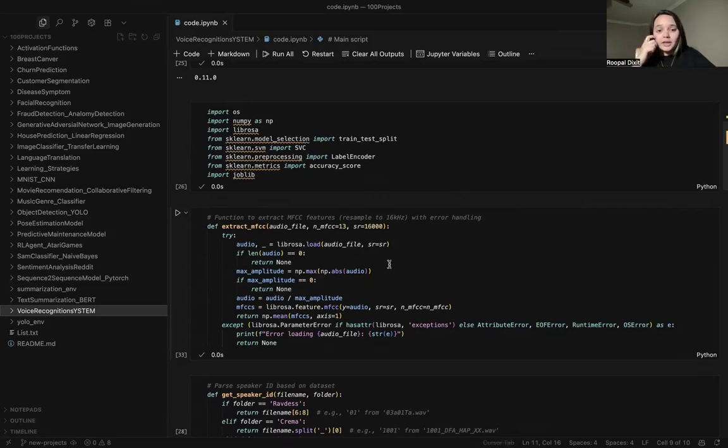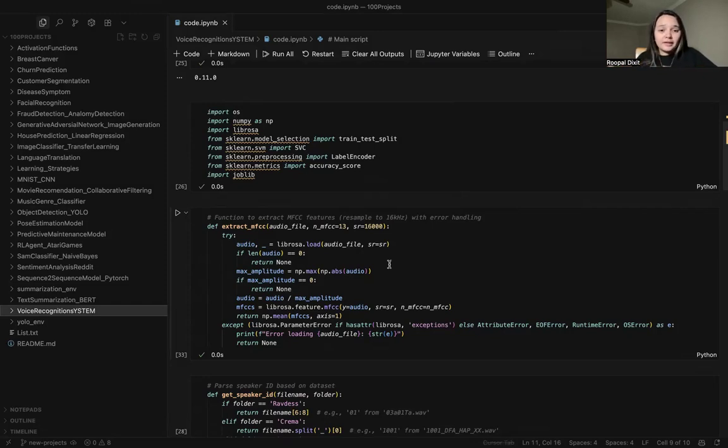It provides features to load audio files and extract MFCCs, which are critical for speech identification and much more. You can see that we are importing OS for file directories, NumPy for numerical computations and array handling, and Librosa for audio processing and feature extraction.